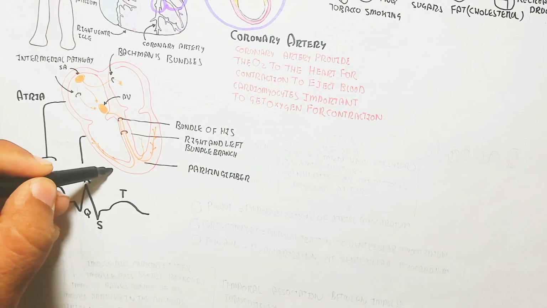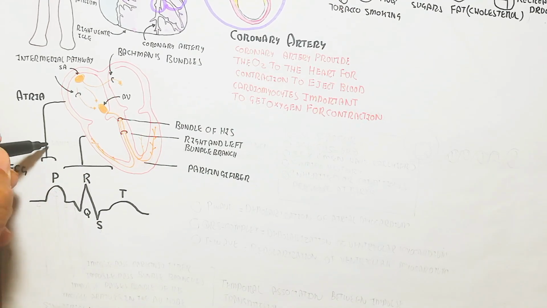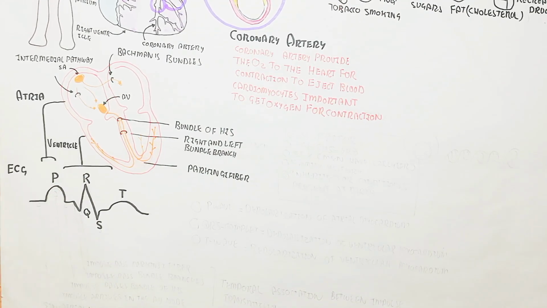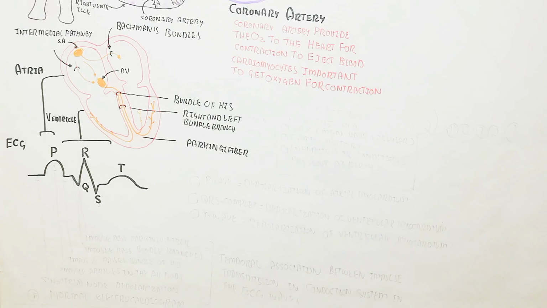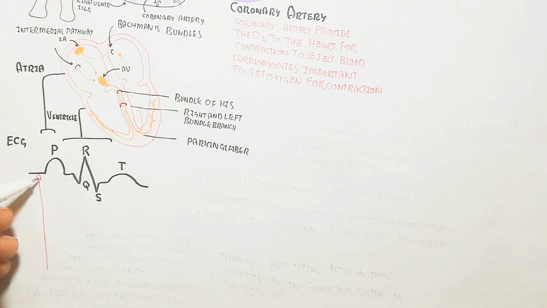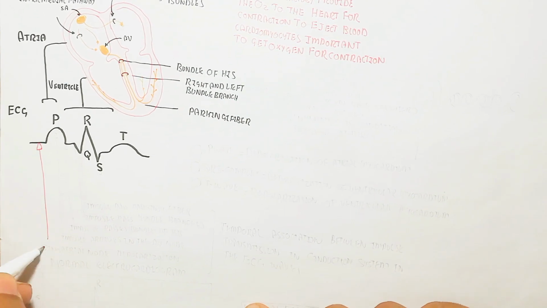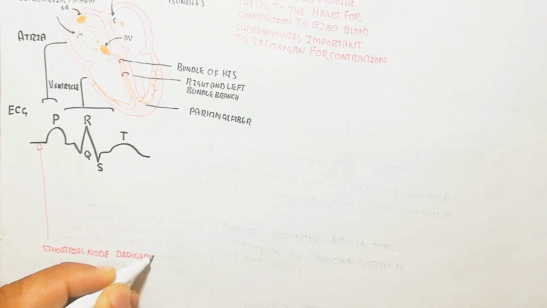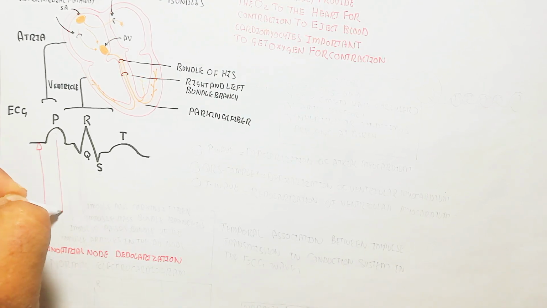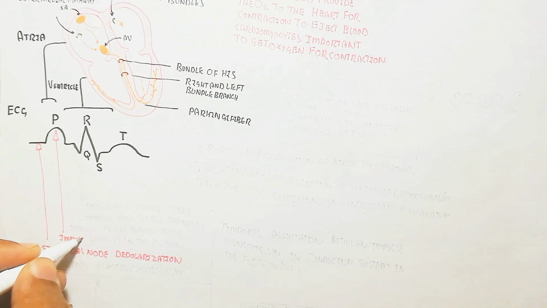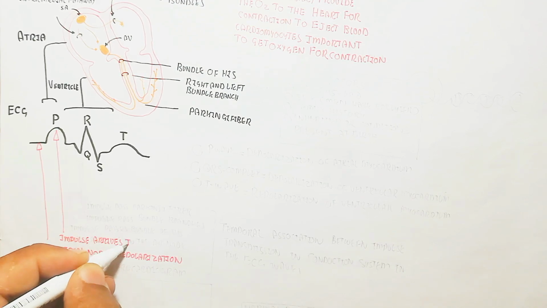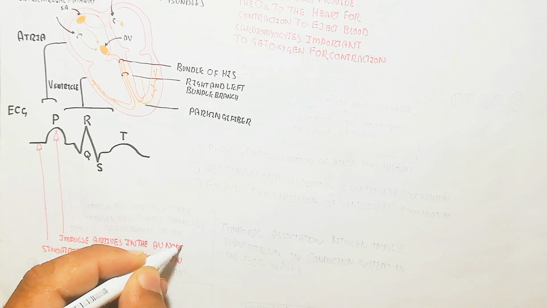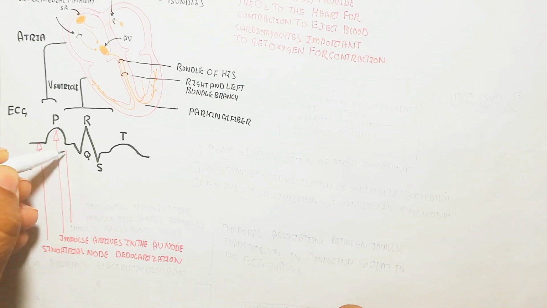When the atria contract, the P wave arises, while ventricular contraction leads to the R wave, the major wave, with Q and S, and then the T wave occurs after the relaxation of the ventricle. Sinoatrial node depolarization leads to the P wave.